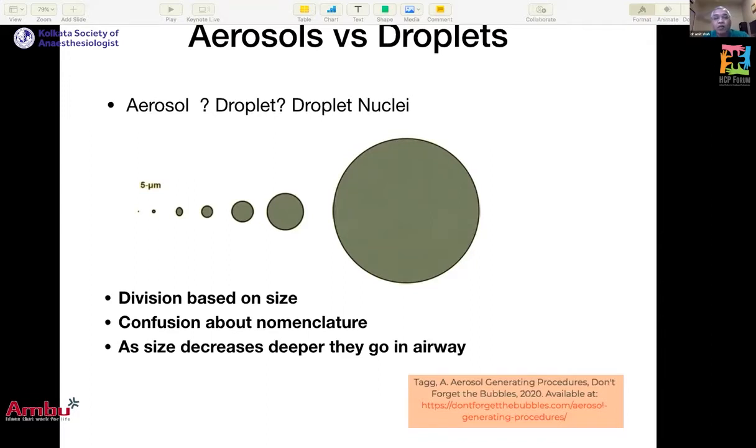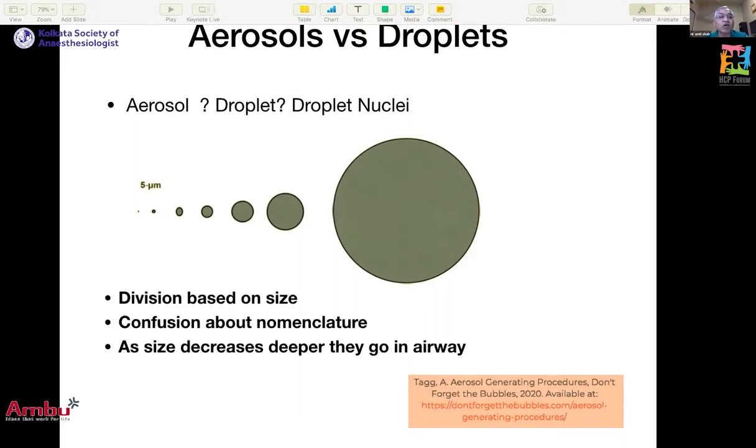There is a confusion about nomenclature also. The articles are writing some particles as droplets, someone writing as large droplet and small droplet. Droplet nuclei has also been described separately, and in some literature, droplet nuclei and aerosols are considered the same. One important thing is that as size decreases, they go deeper in the airway.